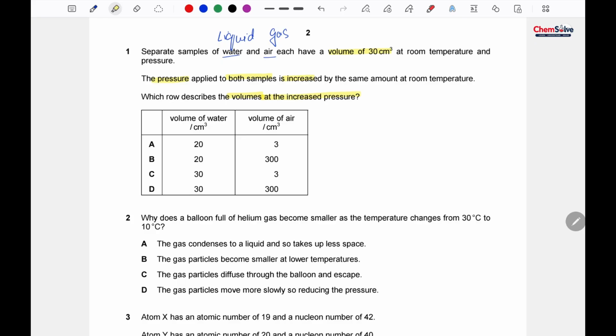Okay, so here we have to keep in mind the gas laws. Pressure and volume are inversely proportional to each other. But these laws are applicable only to gases.